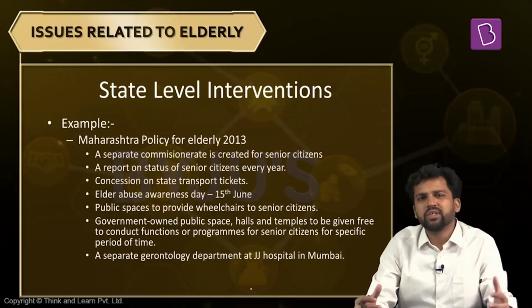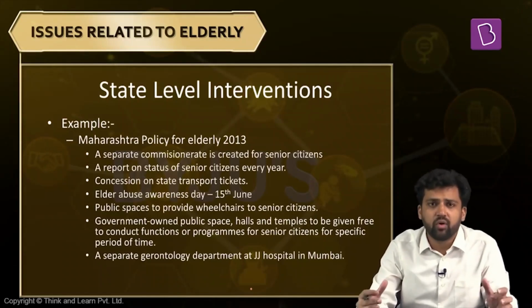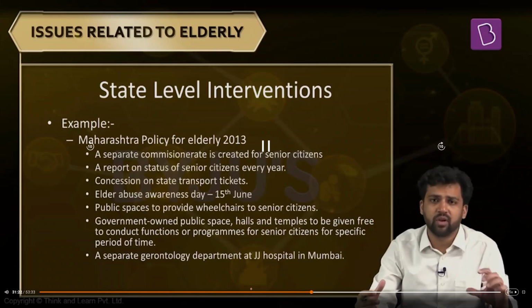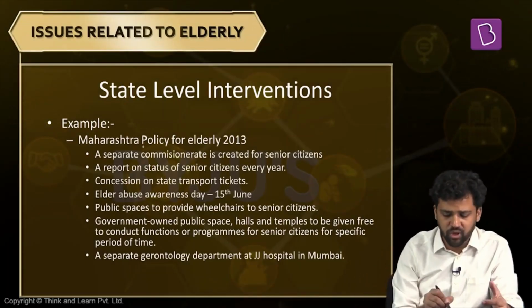Now apart from this, different states have also had their own policy interventions. So you can also think about your own state. Just find out in case they have done something about it. And many times in the local newspaper also you get to know about this. So here I'm just taking one draft policy. This is the policy of Maharashtra. Maharashtra came up with a policy for elderly in 2013.